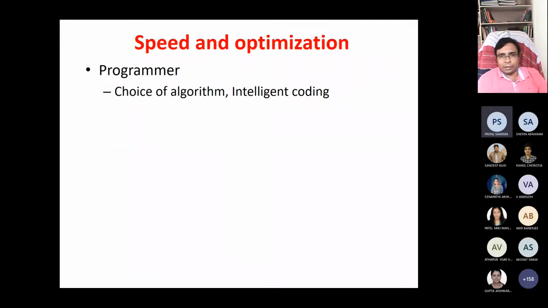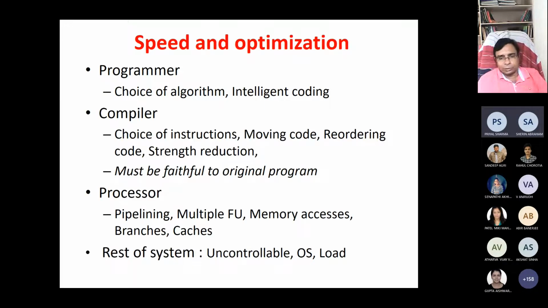Whenever you are implementing any program, in general we try to choose a very good algorithm or do intelligent coding from the programmer's point of view. Once we code, we use a compiler, and the compiler tries to optimize a lot of things and generate very good code.